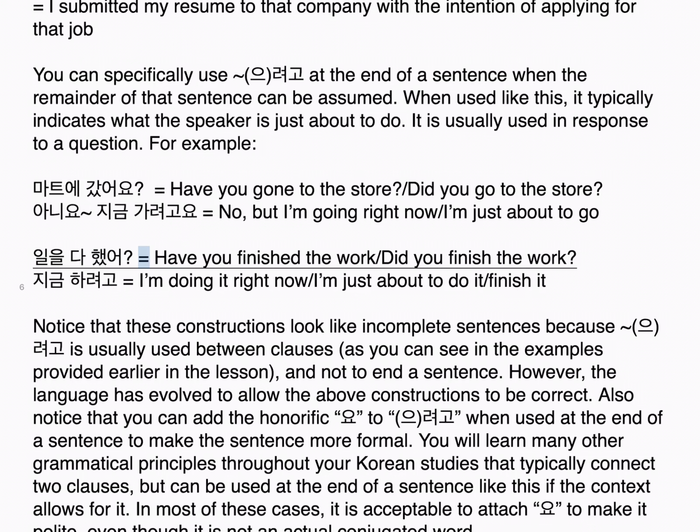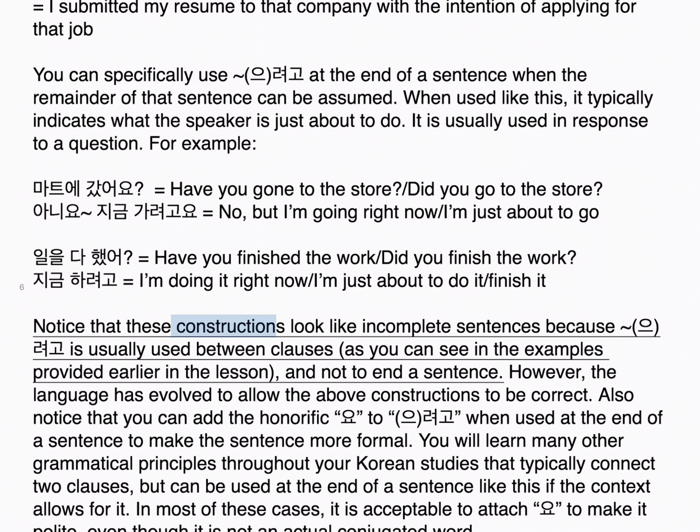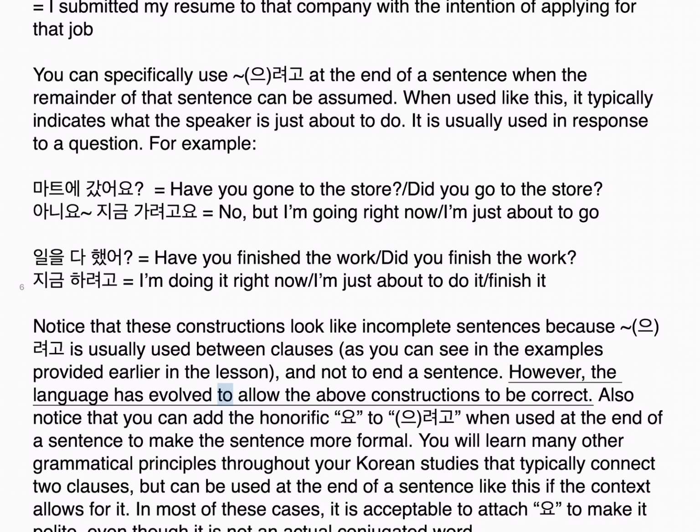일을 다 했어? Have you finished the work? Did you finish the work? 지금 하려고: I'm doing it right now. I'm just about to do it. Notice that these constructions look like incomplete sentences because 으려고 is usually used between clauses, as you can see in the examples provided earlier in the lesson, and not to end a sentence. However, the language has evolved to allow the above constructions to be correct.